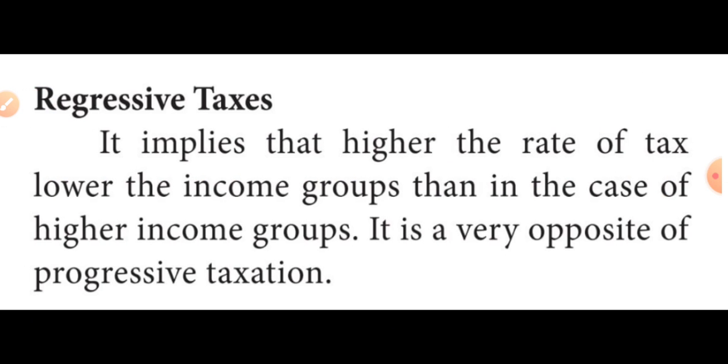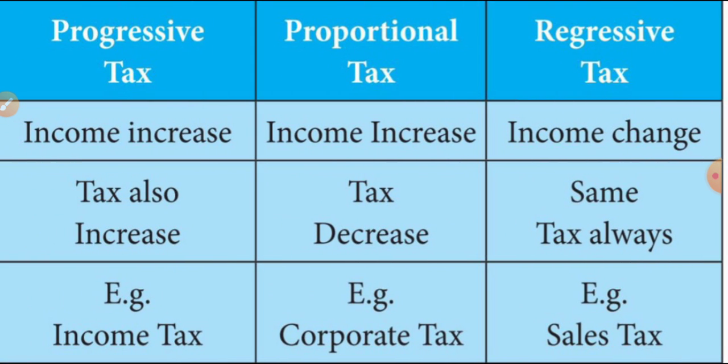Okay, the higher income groups also pay the same tax always. That is called regressive tax. Progressive tax means that as income increases, tax also increases, for example income tax. Proportional tax means income increases, tax will decrease. That is the model of corporation tax. Then regressive tax means income changes, but the tax is always the same, for example sales tax. Okay, these are the things we learned in this class.